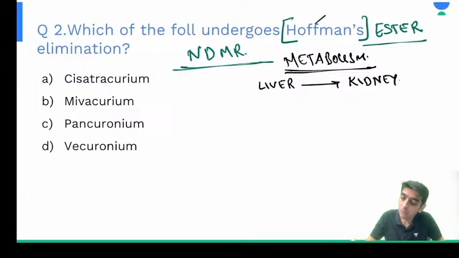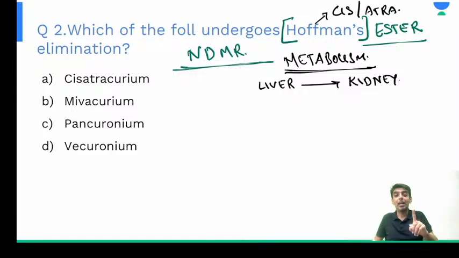First one, for Hoffman's elimination, what were the two answers that we have? One was cisatracurium, the other one was atracurium. So atracurium and cisatracurium are the two non-depolarizing muscle relaxants which are eliminated by Hoffman's elimination and ester hydrolysis. What about mivacurium? Write down in the comment section, guys.